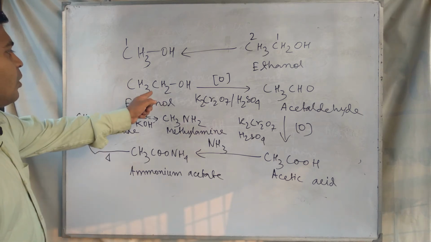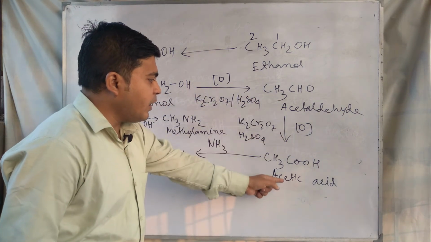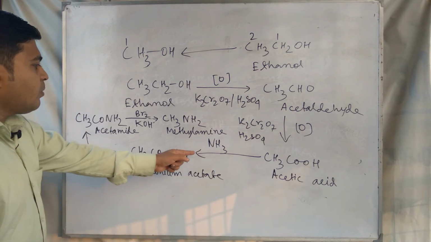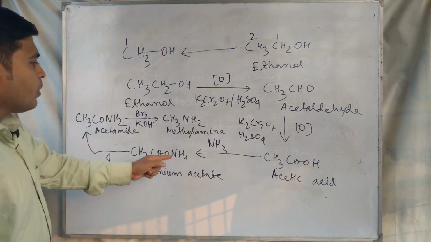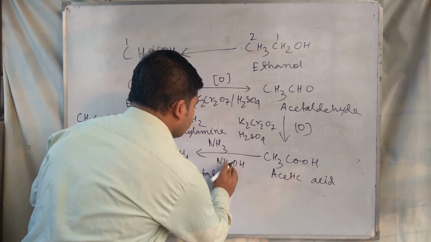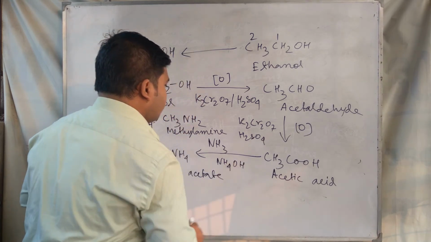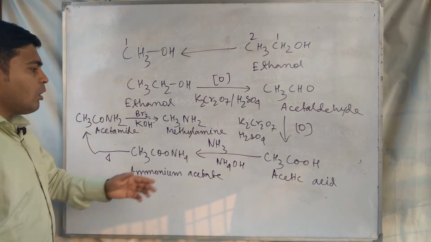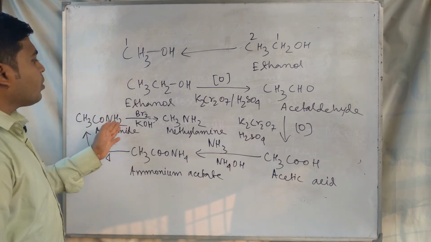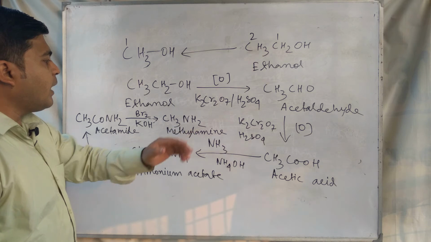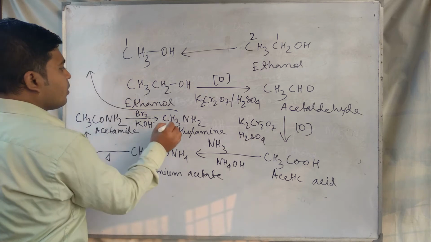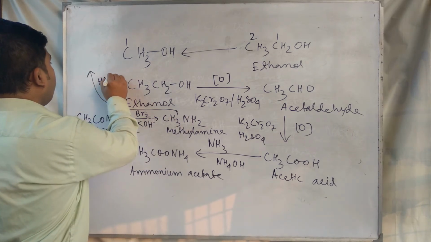So what I am doing: ethanol to acetaldehyde to acetic acid, then add ammonia and heat. At first, mixing ammonia, or you can use ammonium hydroxide here, NH4OH, the ammonium hydroxide base, to form ammonium acetate, then acetamide, then acetamide to methylamine, and then this methylamine by using HNO2